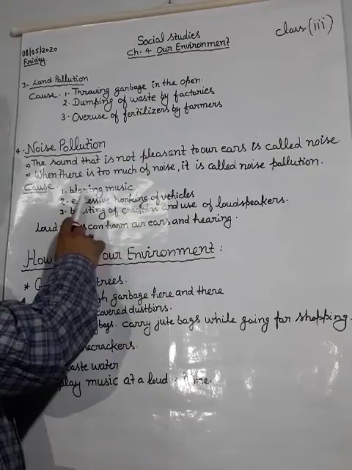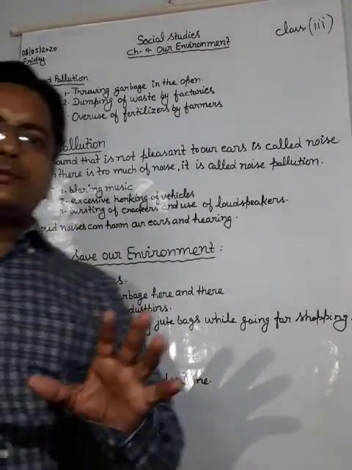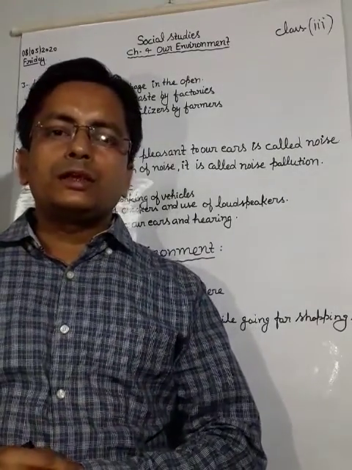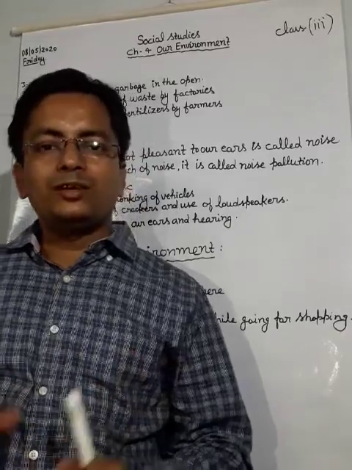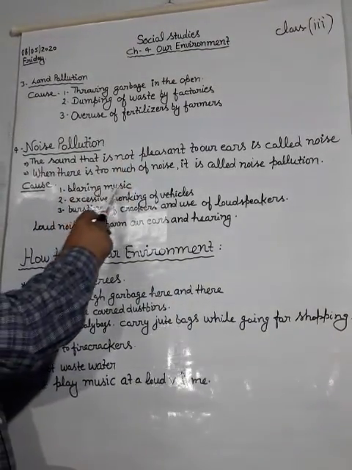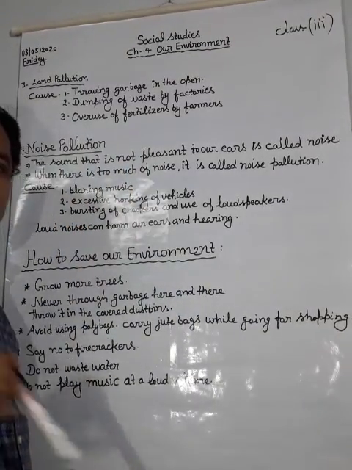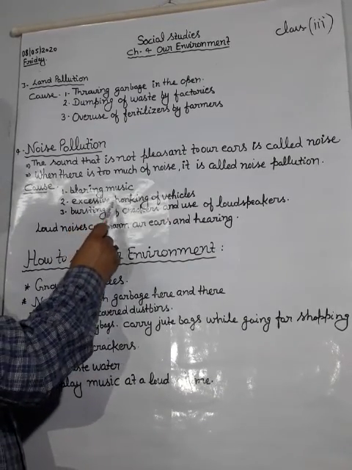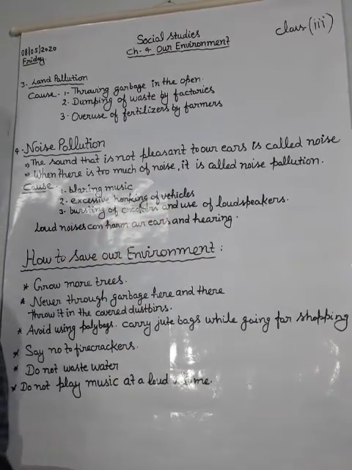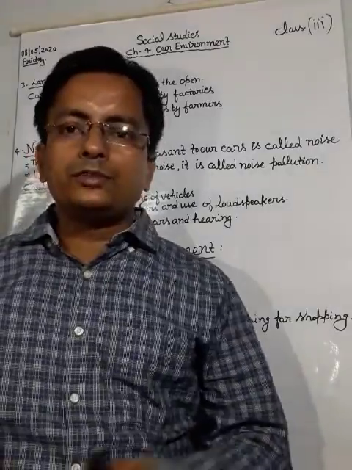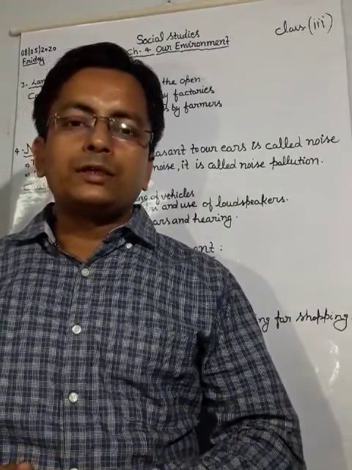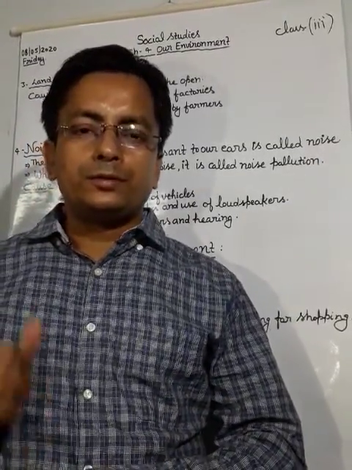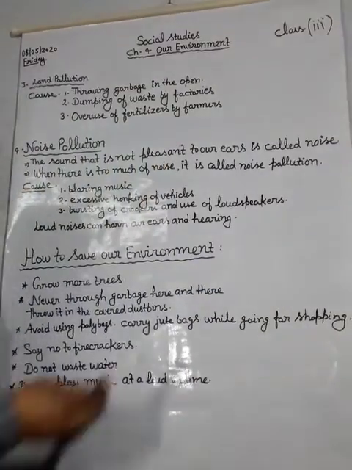Next is causes. What are the causes of noise pollution? First is blaring music. When we listen to music in a loud voice, it is called blaring music, and it pollutes our environment. Next is excessive honking of vehicles. Yes, student, we see different types of vehicles running on the road and they honk.